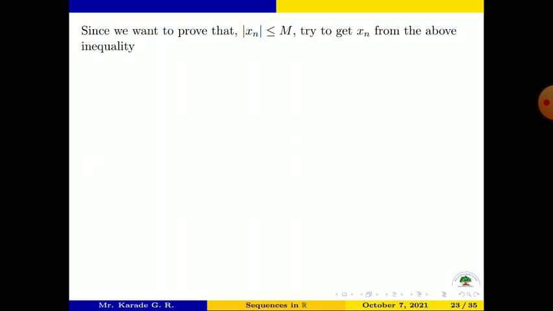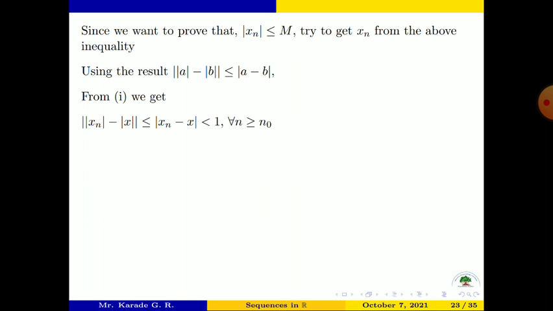Since we want to prove that mod of xn is less than m, we try to get mod of xn from the above inequality. So using the result mod of (mod a minus mod b) is less than or equal to mod of a minus b, what we get from 1 is mod of (mod xn minus mod x) is less than or equal to mod of xn minus x, and it is strictly less than 1 for all n greater than or equal to n naught.